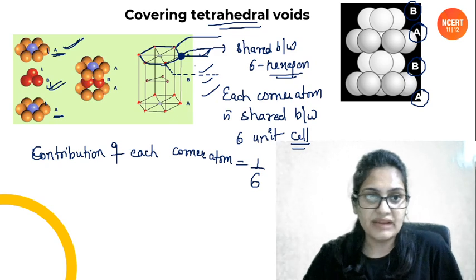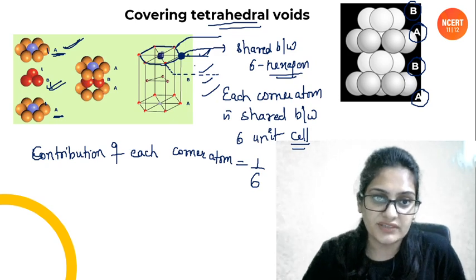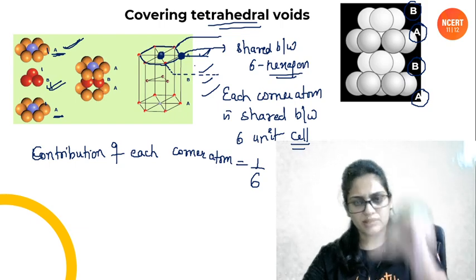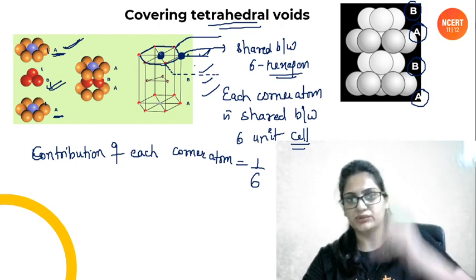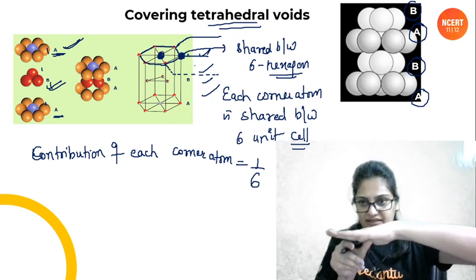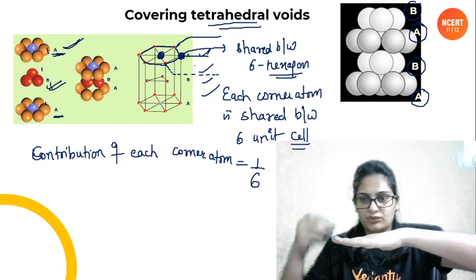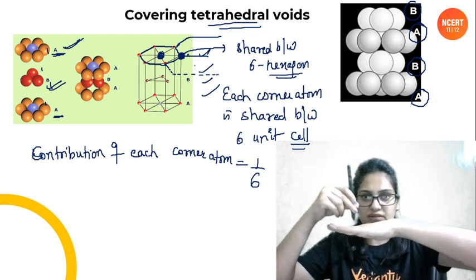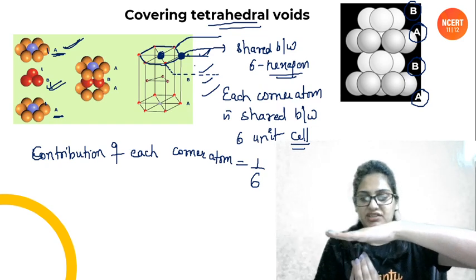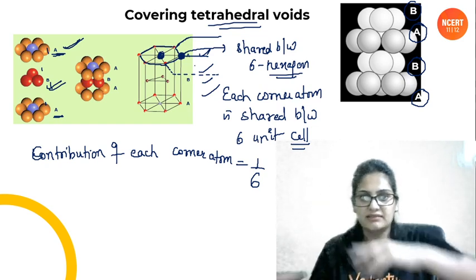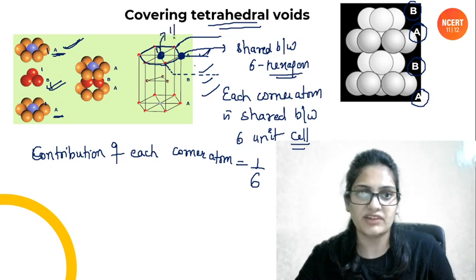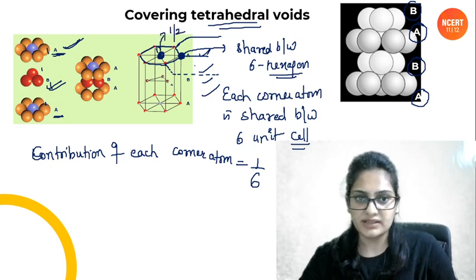ठीक है. Now we have this atom which is present in the center of the face of the hexagon. कितने यूनिट सेल में शेयर होगा ये? वेरी इजी. एक तो इसी यूनिट सेल में शेयर हो रहा है, एक इसके ऊपर वाले यूनिट सेल में. ठीक है. ये फेस है. एक यूनिट सेल ऐसे नीचे की तरफ जा रहा है, नीचे की तरफ हाइट जा रही है. एक यूनिट सेल ऊपर की तरफ भी तो आएगा. One unit cell will be above it also ना. ठीक है. So this face will be shared between 2 unit cells. Similarly, this atom will be shared between 2 unit cells, so its contribution will be 1/2 people. 1/2 हो जाएगा. ठीक है.